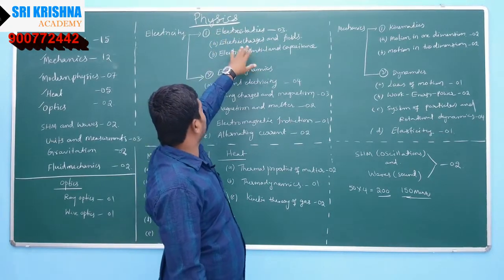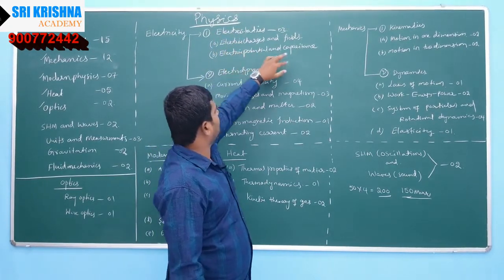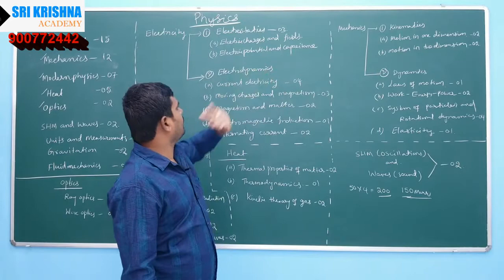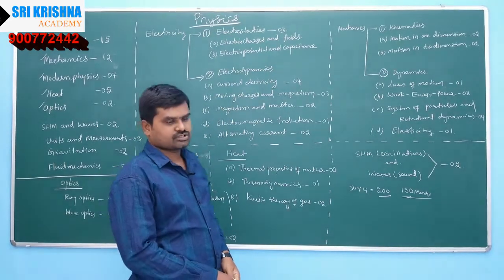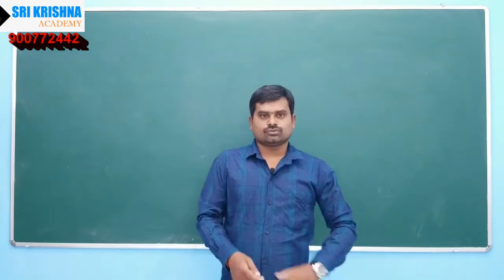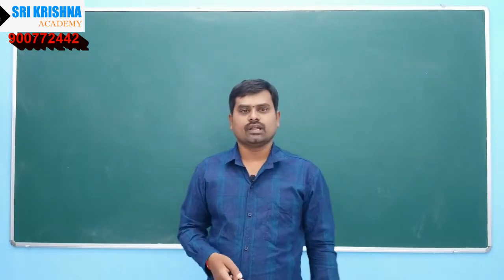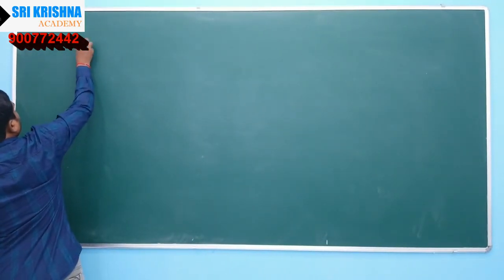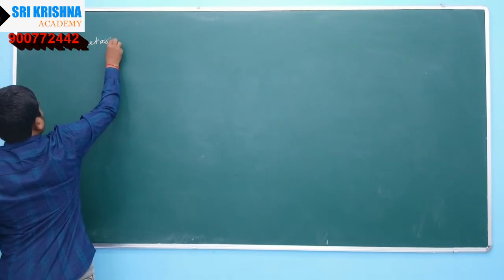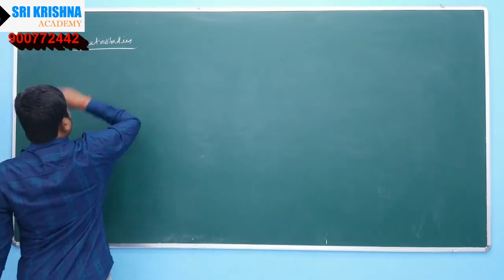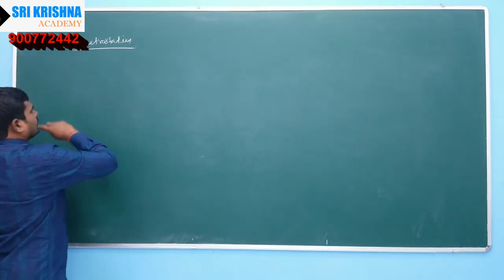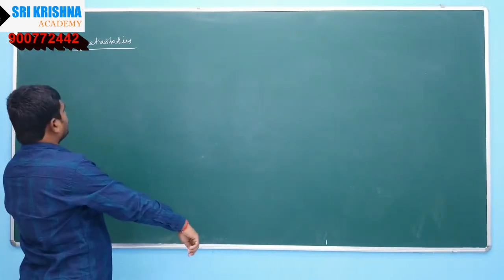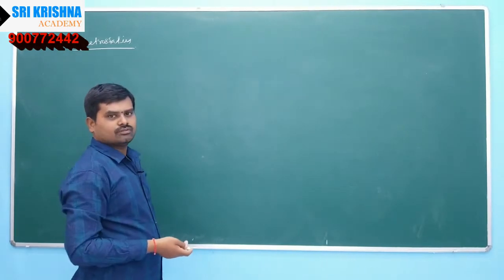In electrostatics, two questions from electric charges and fields will be given, and one question from electric potential and capacitance. So yeah, we are going to start electrostatics. The first important one is Coulomb's inverse square law. Okay. You have to practice questions based upon Coulomb's inverse square law.